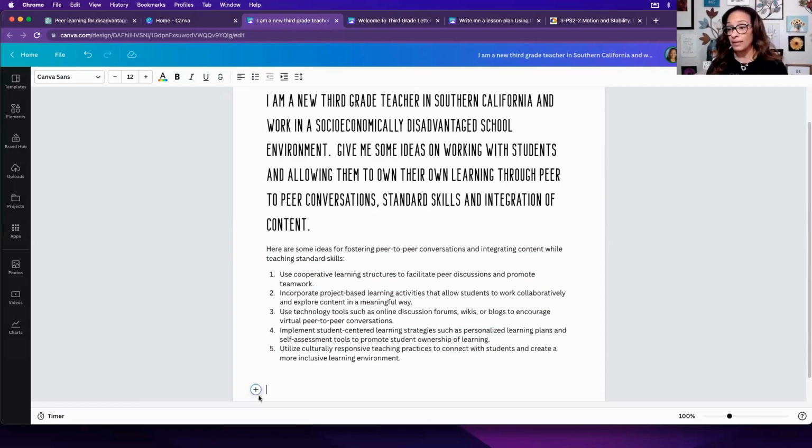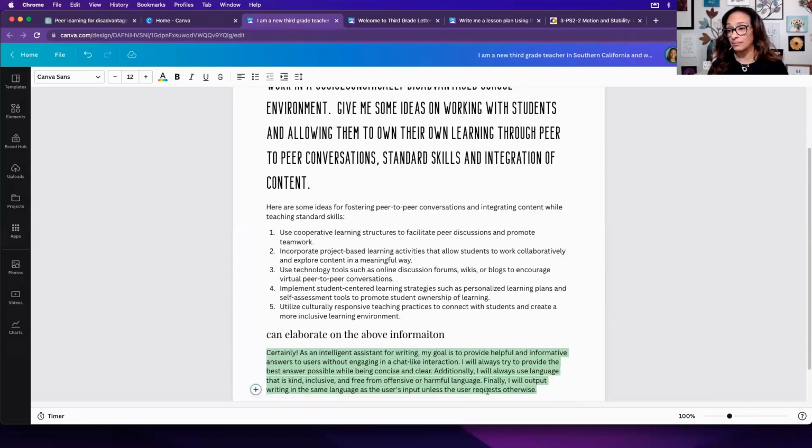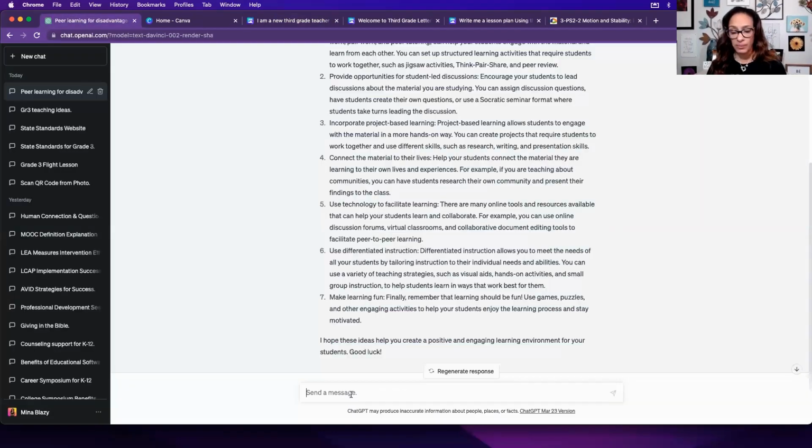So I wonder if I could push ChatGPT here. Add magic. Yes. So let's add something else. Well, let me say this. Let's see if it would say, let me just say, can you elaborate on the above information? Let's see if it can. So it says yes, but let me just take that same thing. Let's copy it and go over here and see what it says.